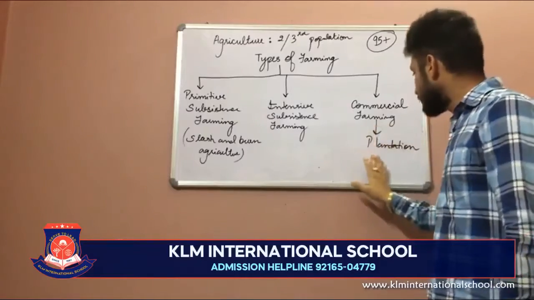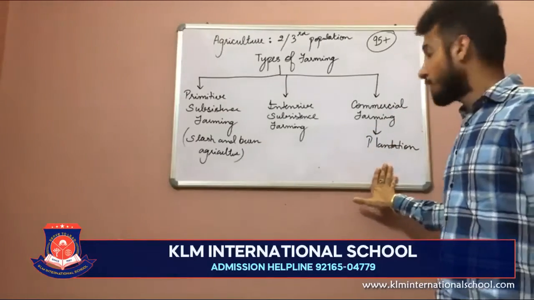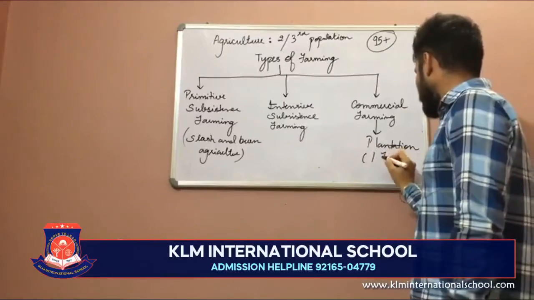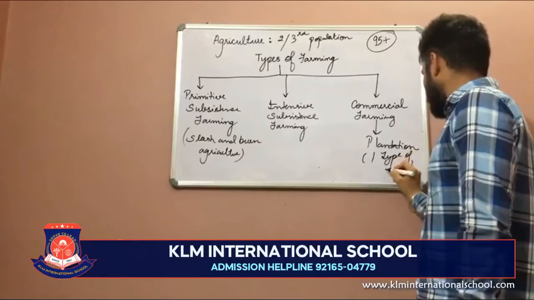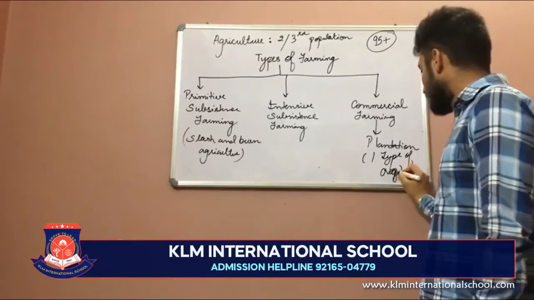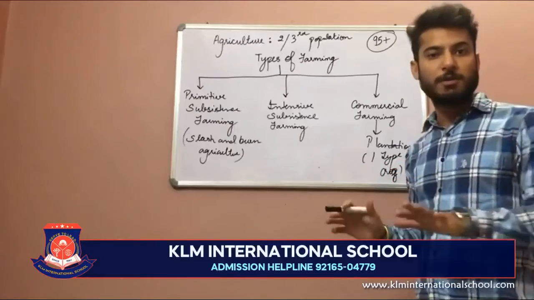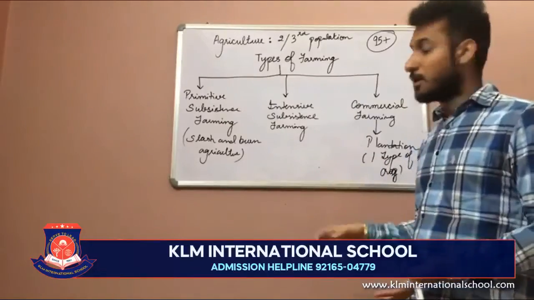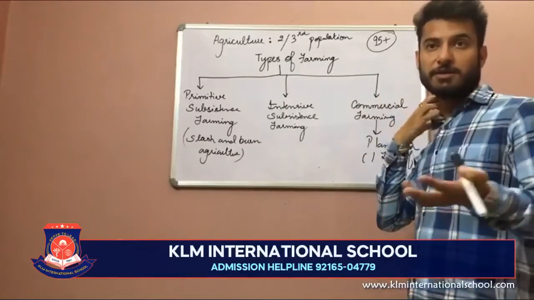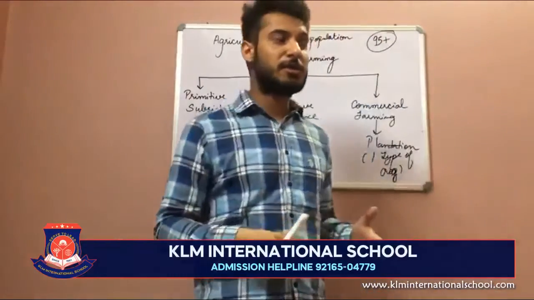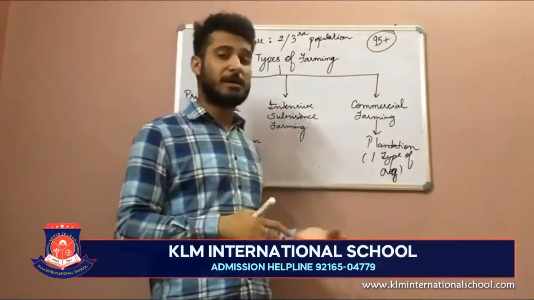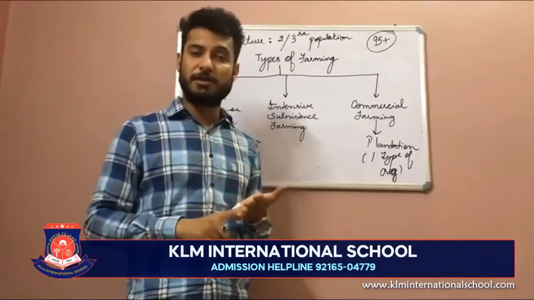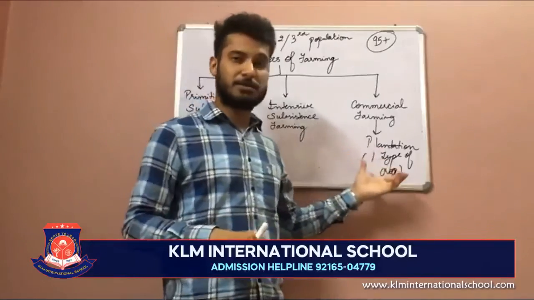Okay. Plantation is a type of commercial farming only, but in plantation, only one type of crop is grown. मतलब अगर मैं tea plantation कर रहा हूँ तो I am planting tea everywhere on my land. I am not planting any other crop. If I am doing coffee plantation, I am doing only coffee plantation. But in commercial farming, if someone says that I am a commercial farmer, he can plant tea, he can plant wheat, he can plant rice at the same time. He can plant everything. But if he says that I am into plantation,